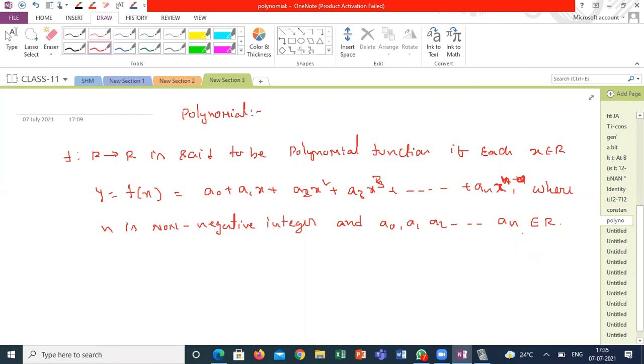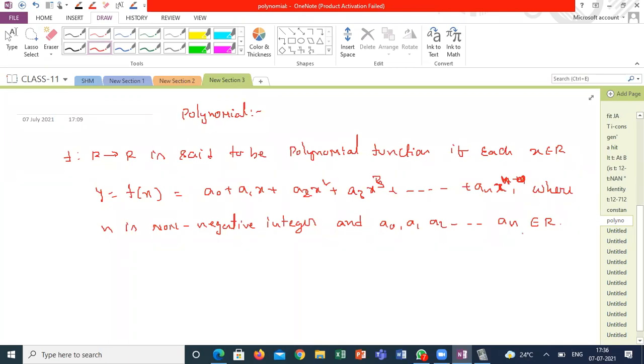Or if the x power is a fraction, for negative numbers of x, it is not defined. Is it clear, guys? Why I have to define the n value properly here? Clear, guys, what I'm saying?